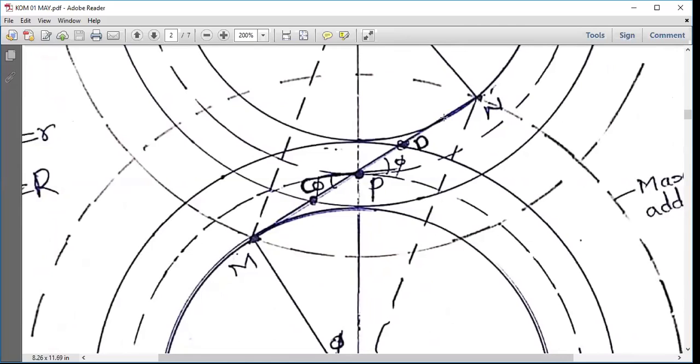MN is a common tangent to the two base circles, and as I told you in the previous classes, the path of contact is CD or DC here. The length of path of contact is CD, in which CP is known as the length of path of approach, and PD is known as the length of path of recess. So this point is already covered in the previous class.